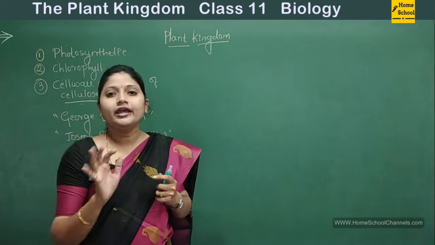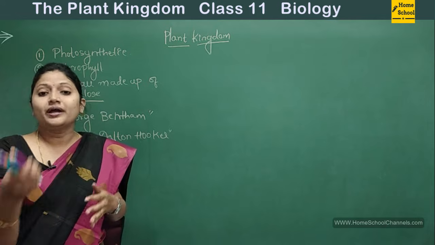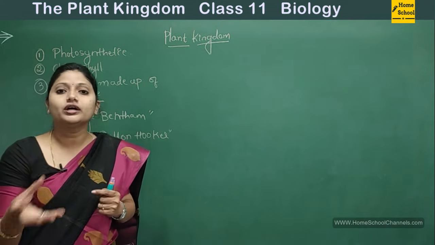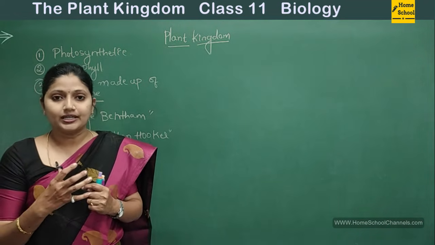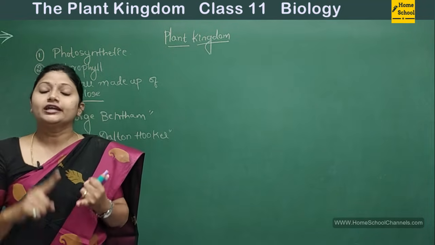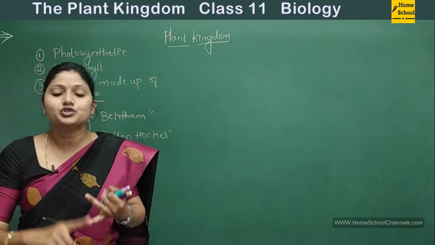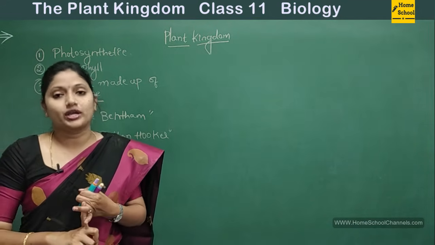What characteristics did George Bentham and Joseph Dalton Hooker include? They included the ultrastructure, the anatomy, the embryology, and the phytochemistry.